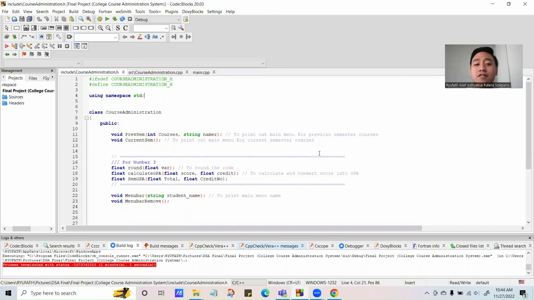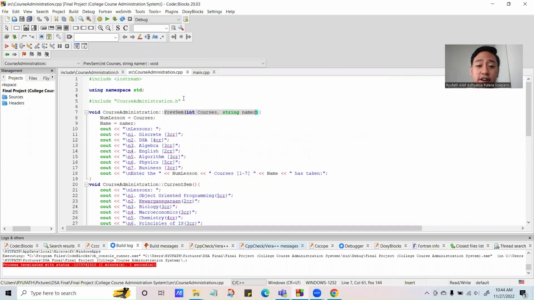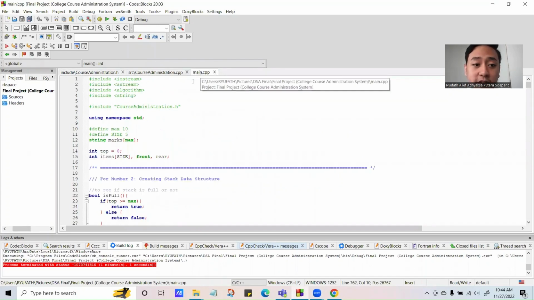What you see on the screen is the C++ code for our final project. In our code, we have implemented a header file, a .cpp file to correspond to the header file, and the main.cpp file.